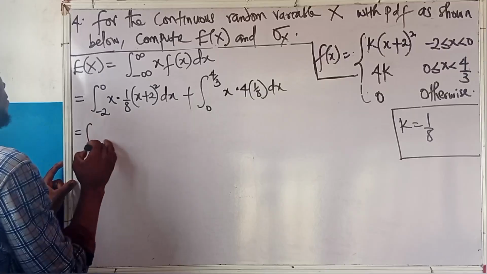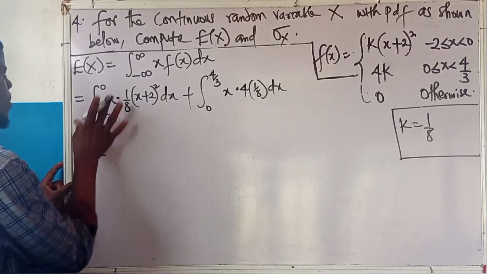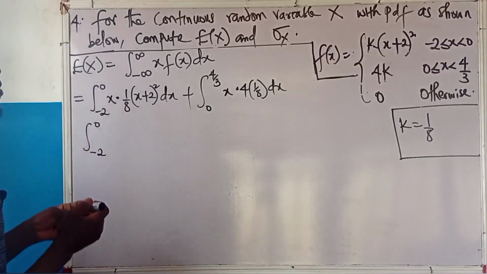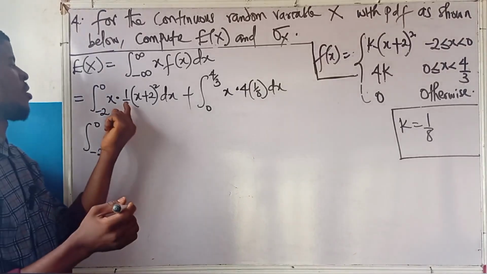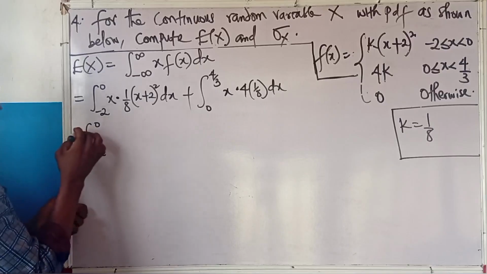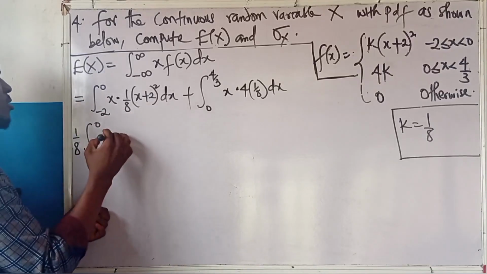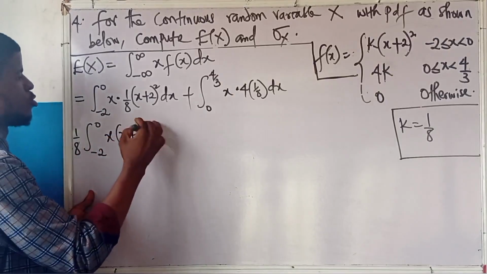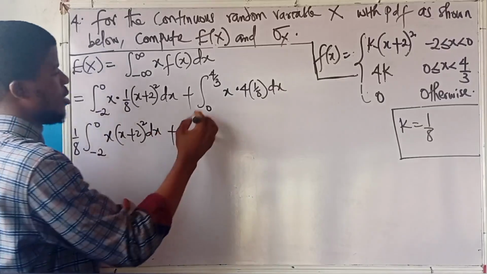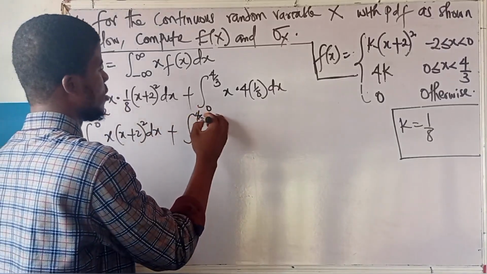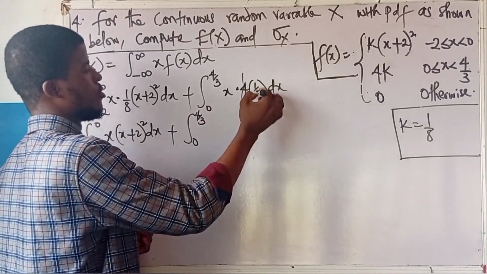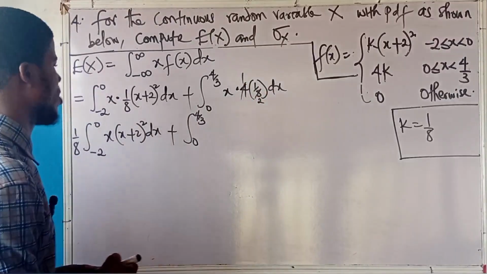So this is the integral from minus 2 to 0. I told you that if I have a constant like this, I can factor it out. This one will be 1 over 8. So I'm having x into x plus 2 squared dx. Then here I have from 0 to 4 over 3. 4 here is 1, 4 here is 2. So what do I have?